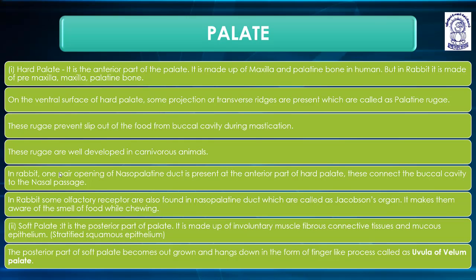Palate. The anterior part of the palate is the hard palate, and the posterior one-third is the soft palate. So the hard palate makes the anterior two-thirds.